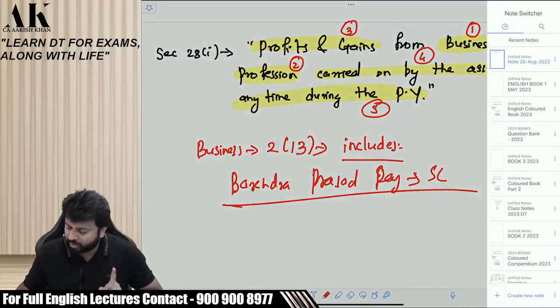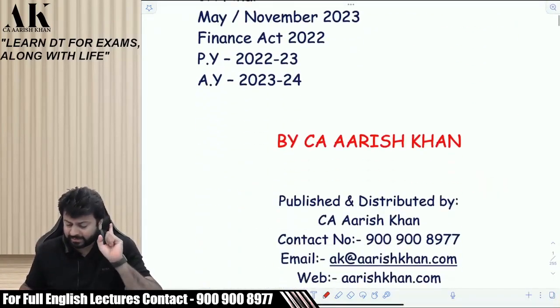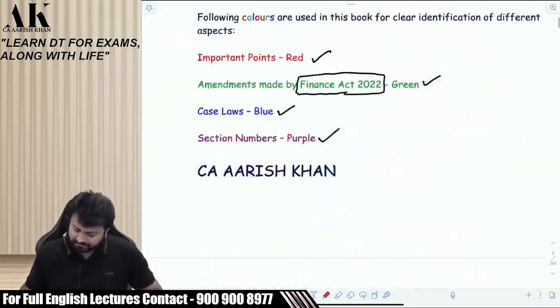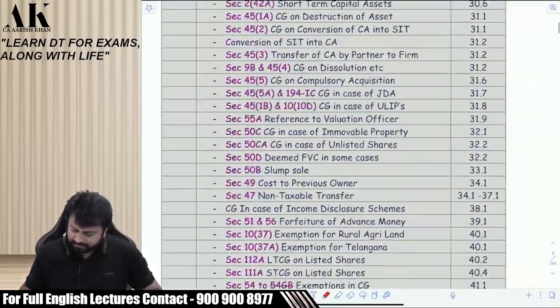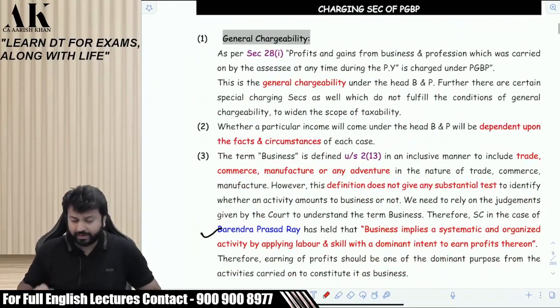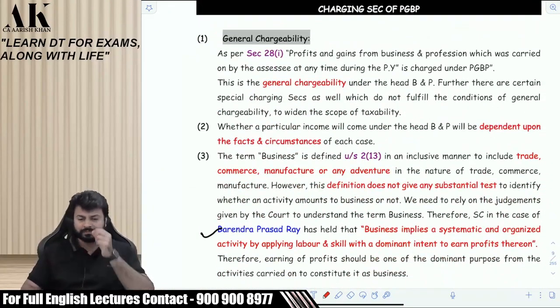Come to your color book, all of you, please. Now, we are doing the analysis of this particular definition. We are doing analysis of section 28 now.